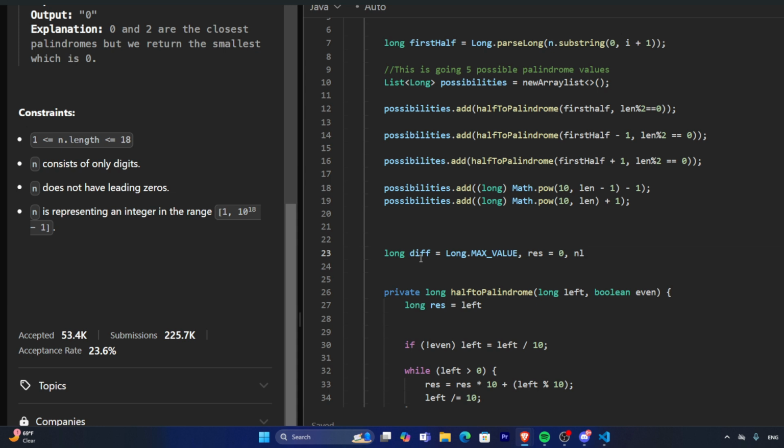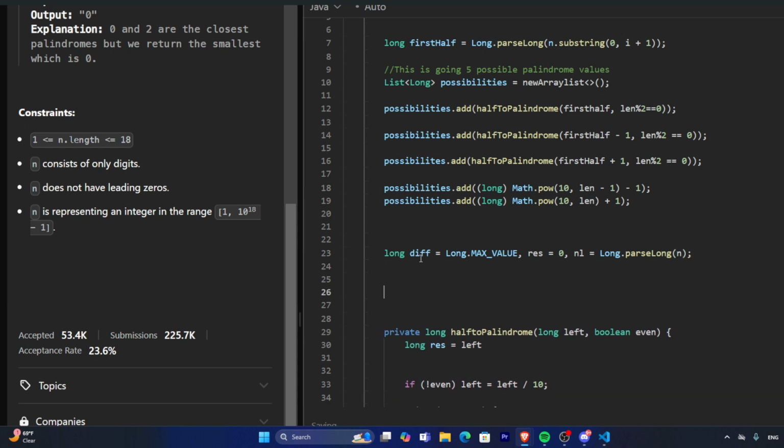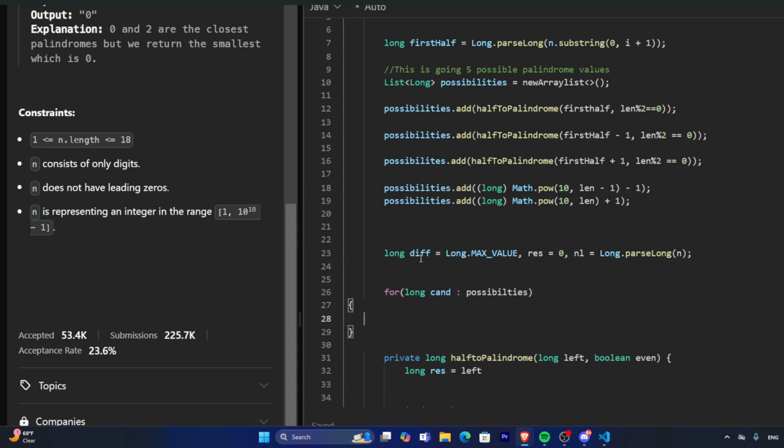And then this NL, which is going to be our input string, but parsed instead, it's going to be long dot parse long, and this is our input parsed. Okay. Now, for the possible candidates in our possibilities. So we have an array list of possibilities and we want to iterate through that.